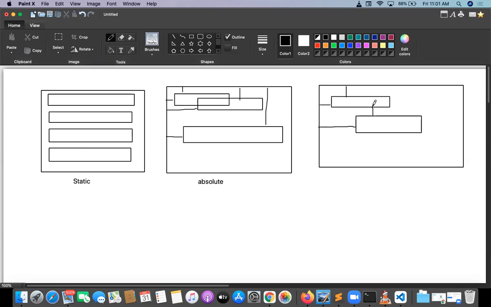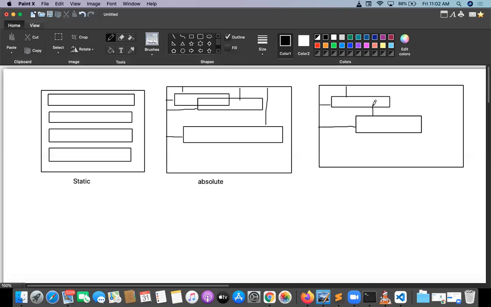Static position, there is no concept of moving. In absolute position, the concept of moving is there, but moving elements from the body edge. But in the relative position, elements are moving, but from the adjacent element. This concept is a little bit tricky, a little bit confusing, but this is a common sense concept. How I can arrange the value in the particular room, that is what we need to learn. Positions arrangement. Arrange elements in a bag. Arrange elements in the rack.